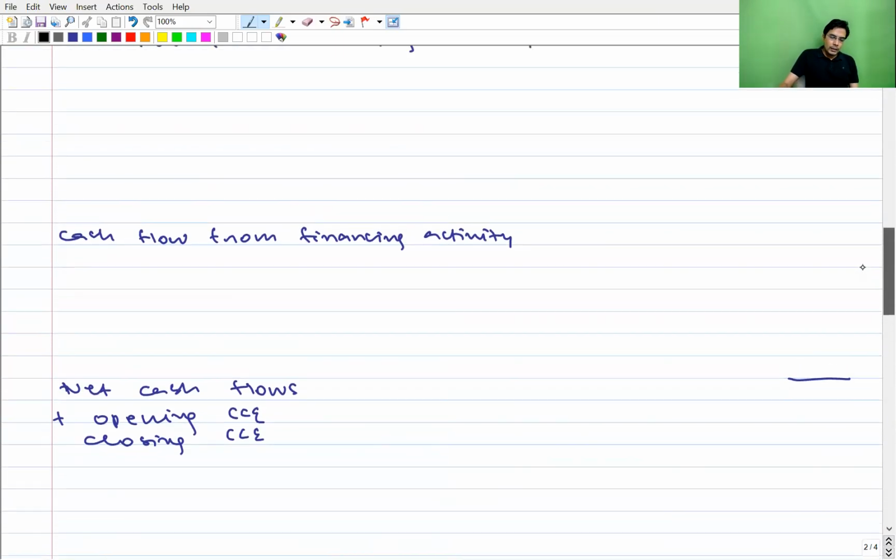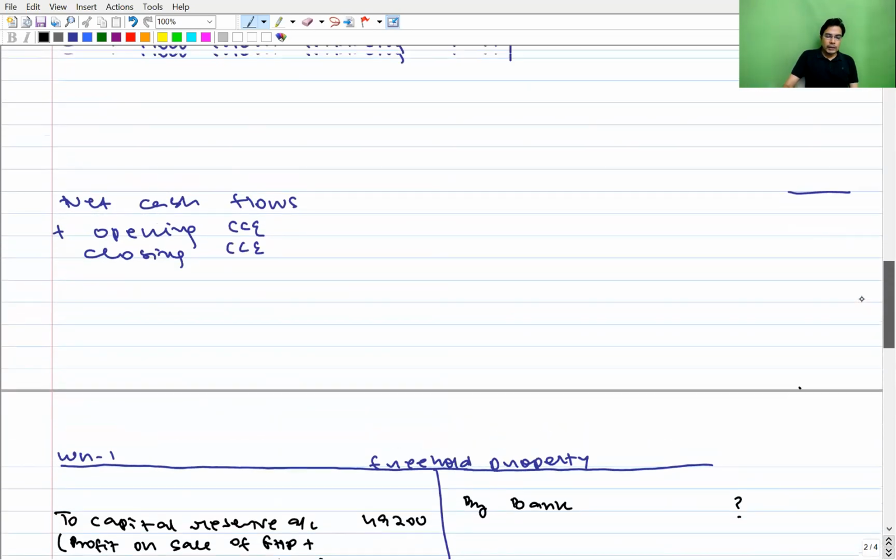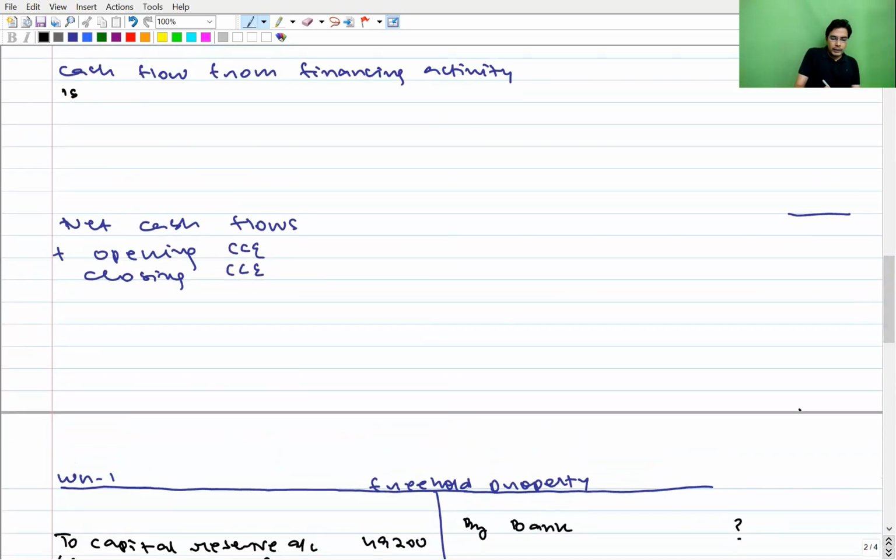But it's not necessary that we have issued the debenture at face value. We can issue at premium also, at discount also, at par also. In cash flow statement, we have to write what we have received from the issue of debenture. So if we have issued the debenture at par, then we'll get 50,000. But if we have issued at discount, then we'll get less than 50,000. If we have issued at premium, we'll get more than 50,000.